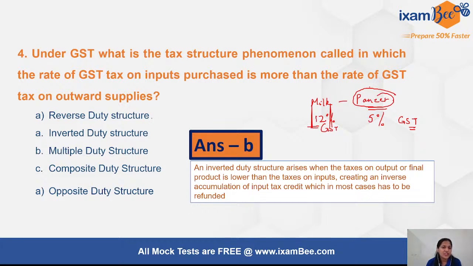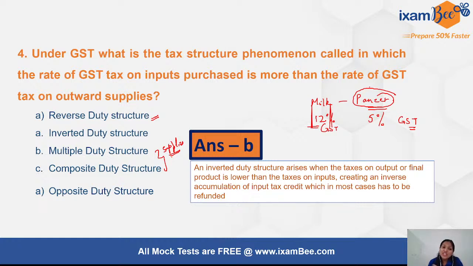Reverse duty structure is something else. If anybody is aware, write in the comments box, otherwise I will tell in the end what we mean by reverse duty structure. And multiple and composite are not really duty structures, they are associated with supplies. Which kind of a supply can be there? Therefore what GST will be applicable when 2 or 3 different GST tax slab services or goods are combined together and provided to you at one rate, right?